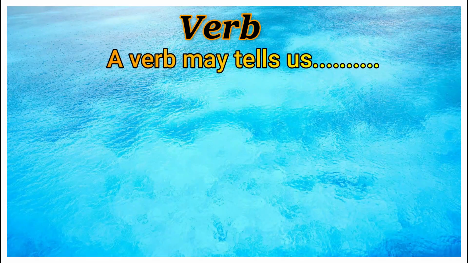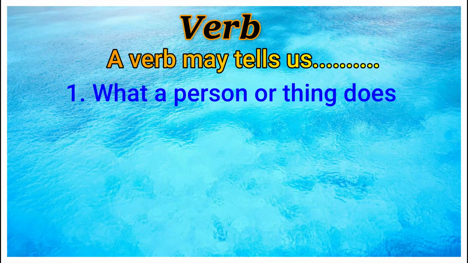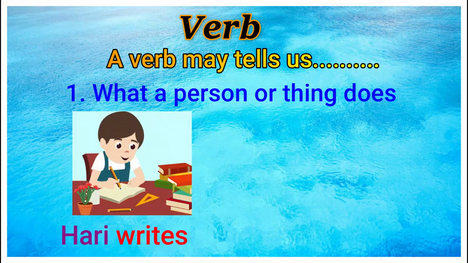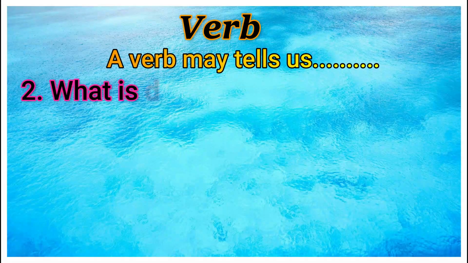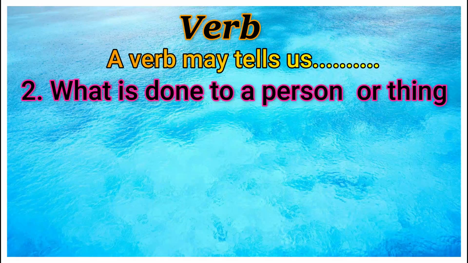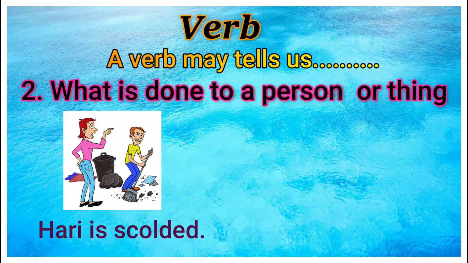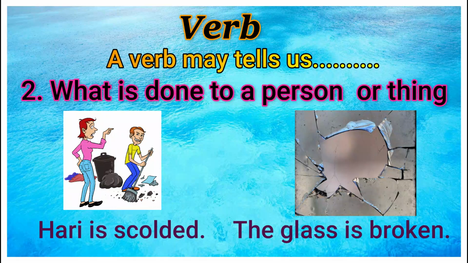A verb may tell us first, what a person or thing does. As for example, Hari writes. The clock moves. Second, what is done to a person or thing. As for example, Hari is scolded. The glass is broken.